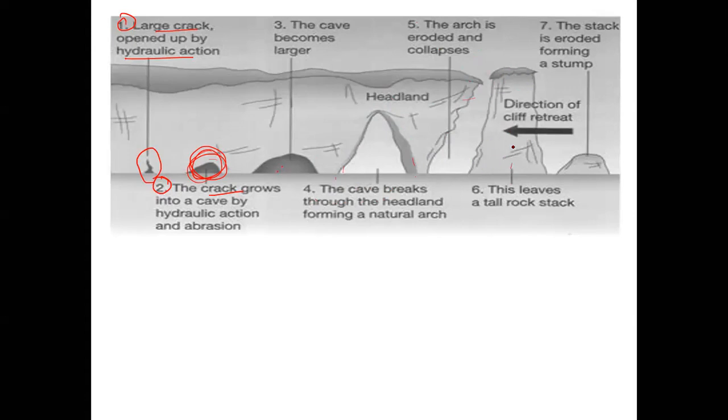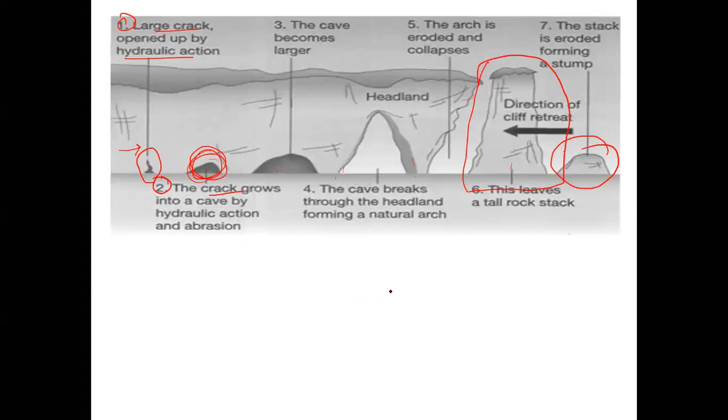This is a separated structure from the rest of the rock structure. This is called a stack. When the stack is reduced in height, it is called a stump. So it starts from here and ultimately results to here.